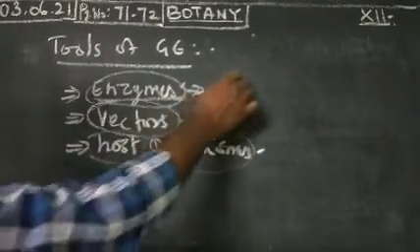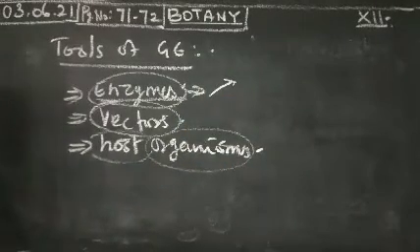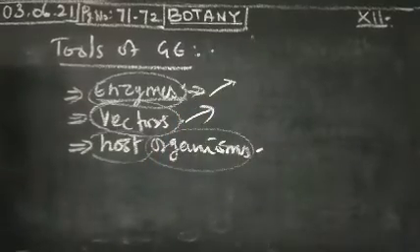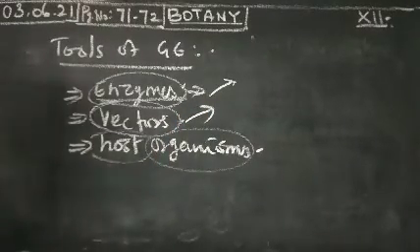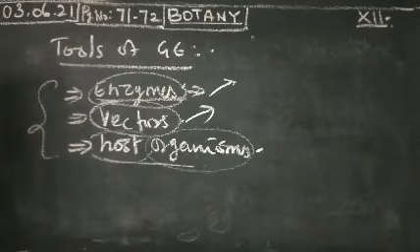Enzymes may be restriction enzyme, DNA ligase, or alkaline phosphatase. Any kind of enzyme is mostly used. For vectors, plasmids are mostly used as desirable vectors. And for the host organism, any kind of organism you can use. These are the three kinds of tools mostly used in genetic engineering.